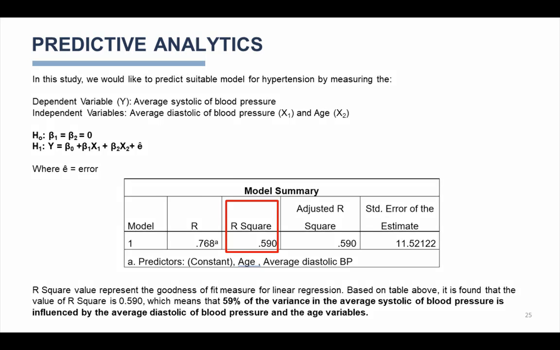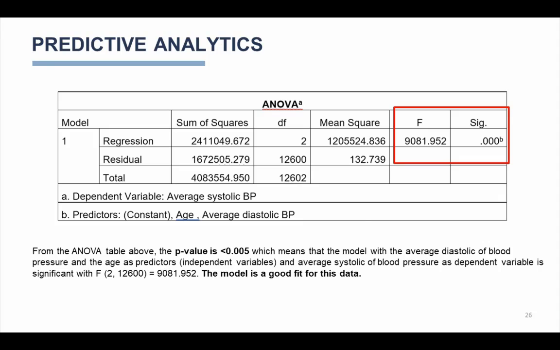From the ANOVA table above, the p-value is less than 0.005, which means that the model with the average systolic blood pressure and the age as predictors, independent variables, and average systolic blood pressure as dependent variable is significant, with F(2,12600) equals 9081.8952. The model is a good fit for this data.